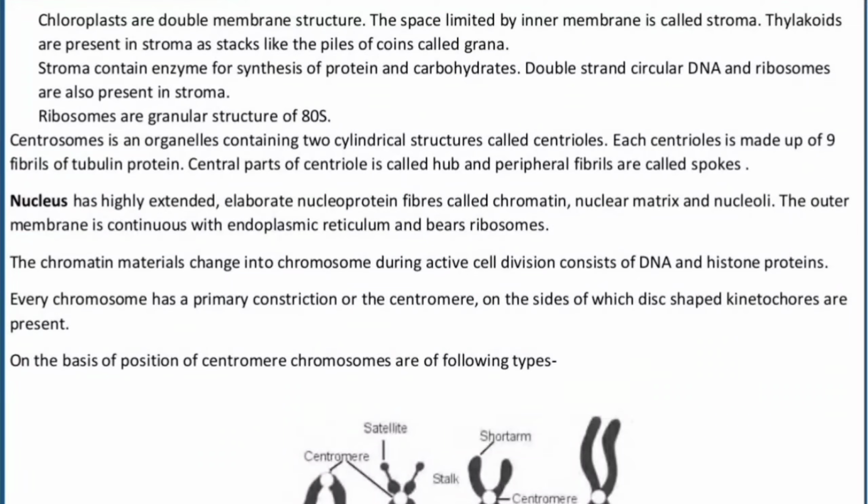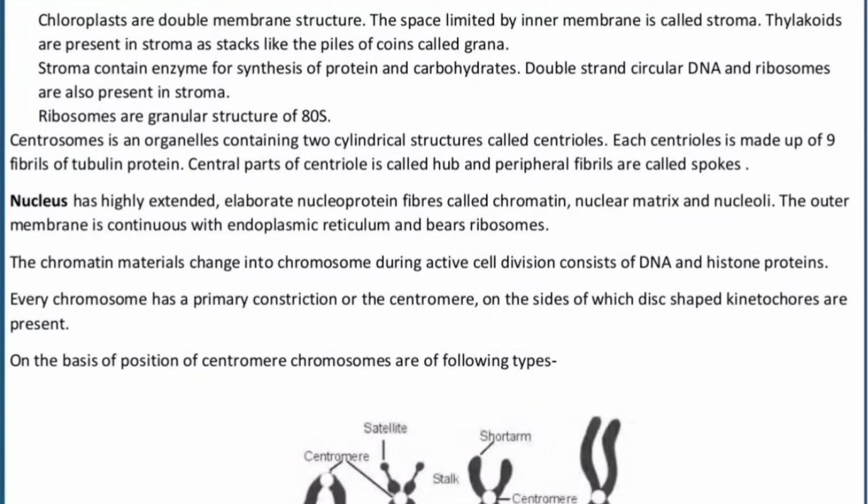Centrosome is an organelle containing two cylindrical structures called centrioles. Each centriole is made up of 9 fibrils of tubulin protein. Okay? The central part of the centriole is called as hub and the peripheral part is called as spoke. Centrosomes are also called as centrioles.